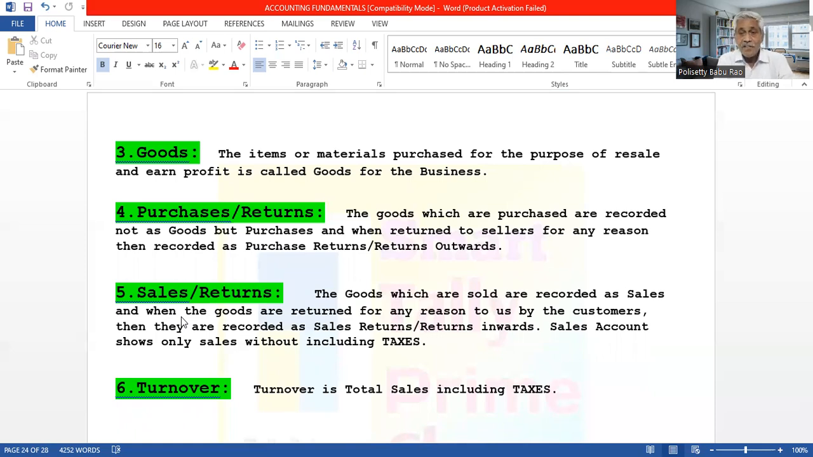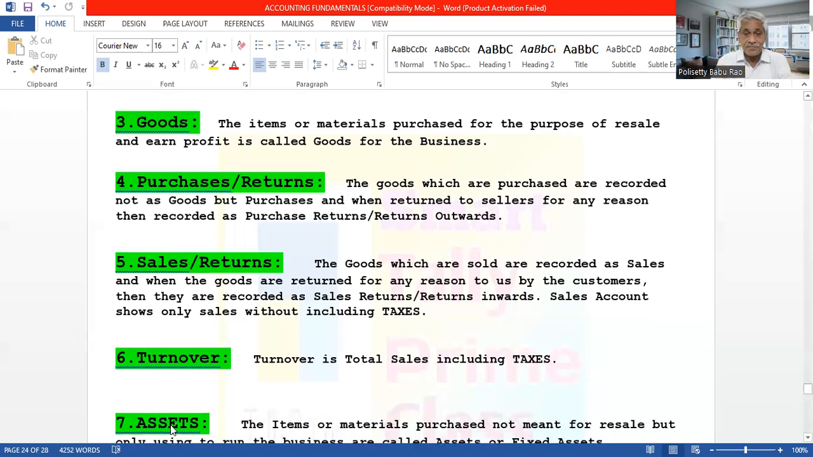Similarly, after selling the goods, the buyer or the debtor may return the goods to us due to some reason, bad quantity or bad quality and all these things. So when they return them to us, the goods are coming to us, and these returns are called sales returns. Sales means goods going out. Sales return means goods are coming into the business. They are also called returns inwards because the goods are coming in. That's why it's called returns inwards.